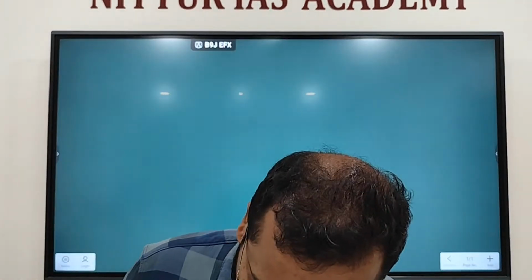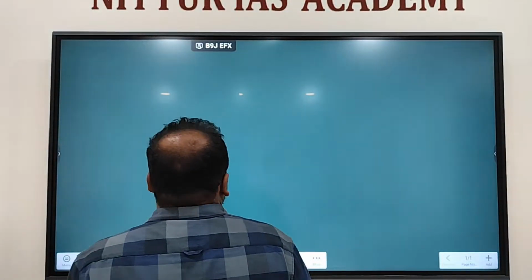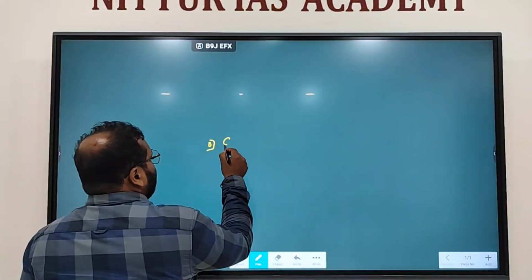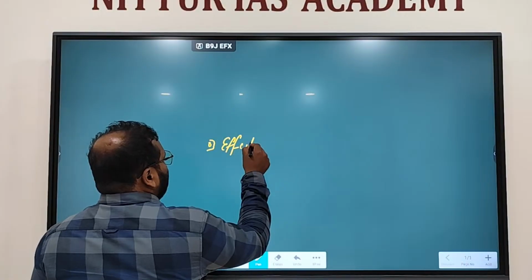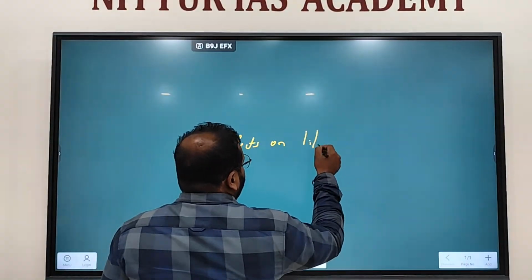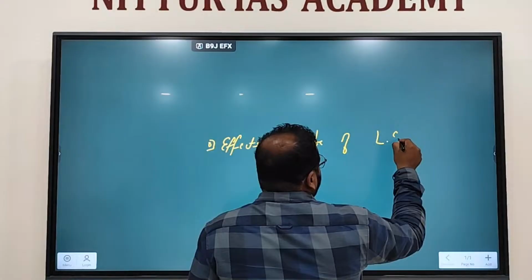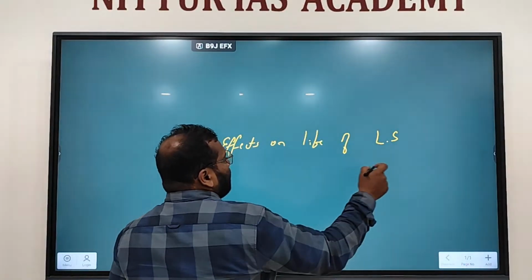So, effects on life of Lok Sabha and state legislature. Effects on life of Lok Sabha first and state legislature.